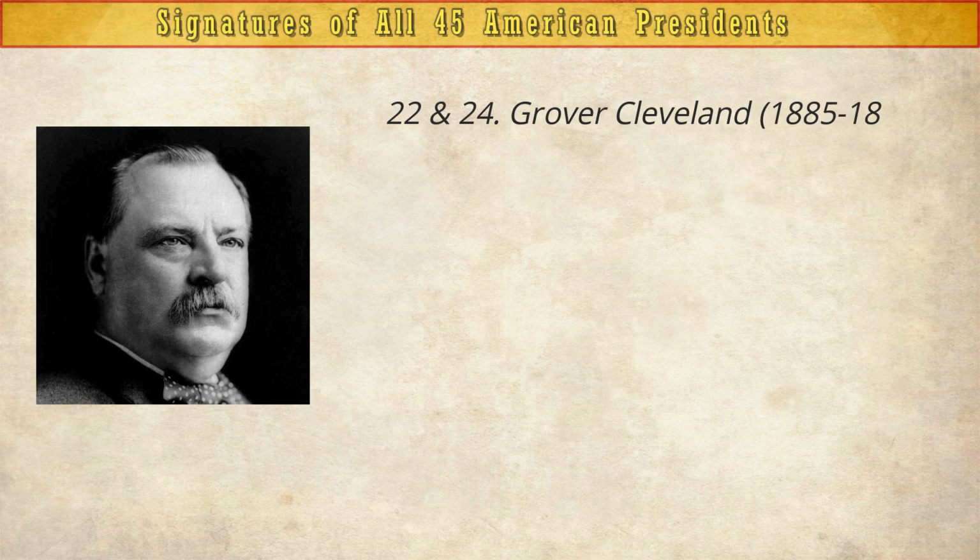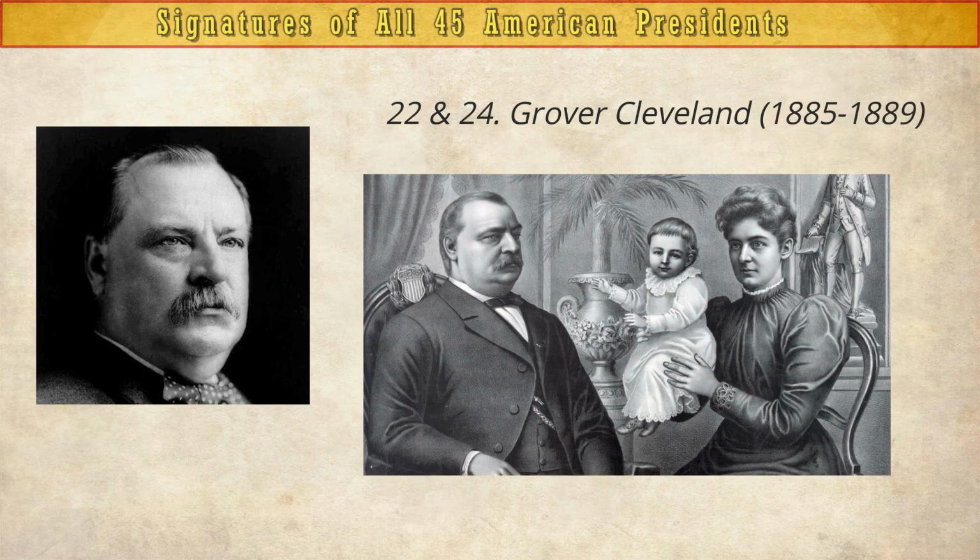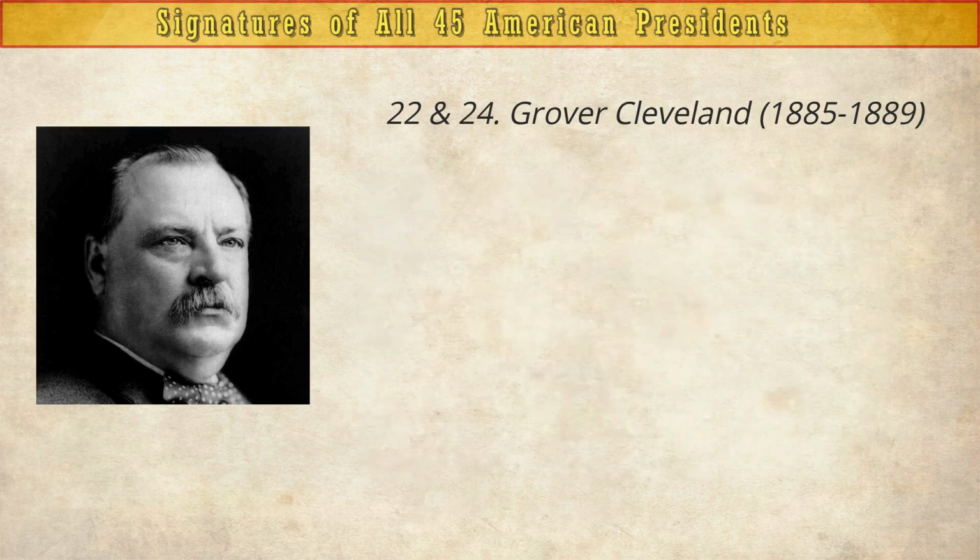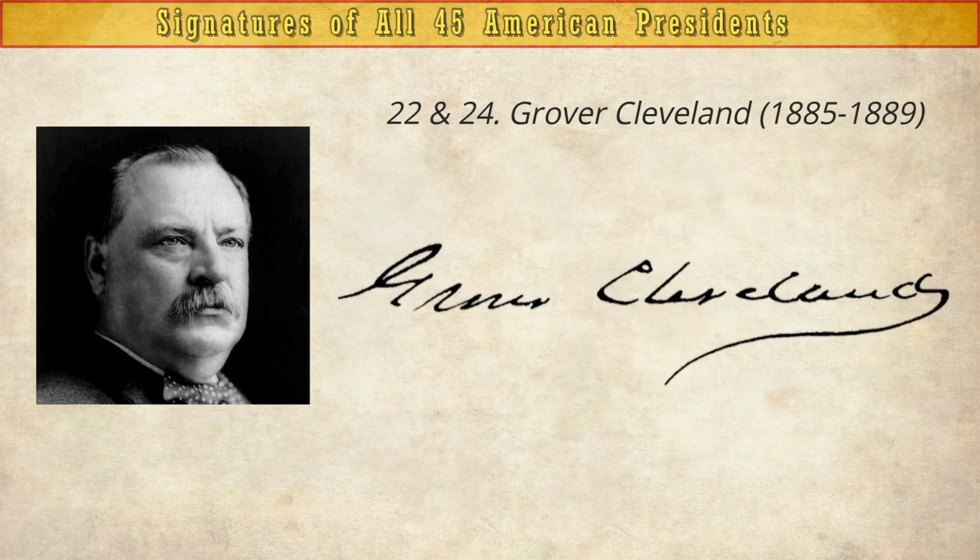Grover Cleveland, 1885 to 1889, the only president to serve non-consecutive terms. President Grover Cleveland also shared the name of veto president and struggled to unite the country after the Panic of 1893.